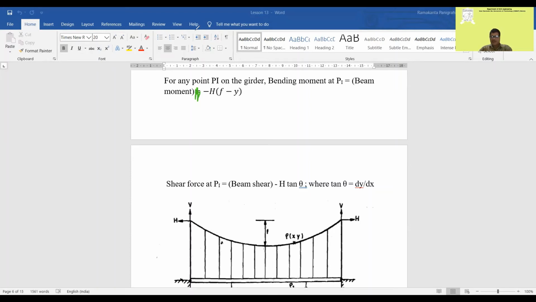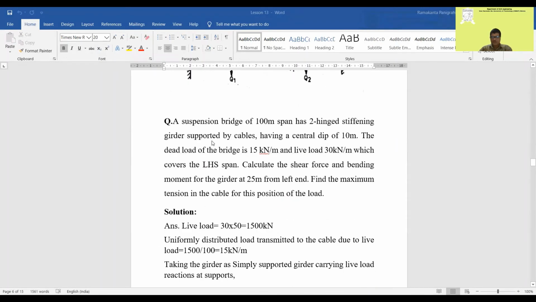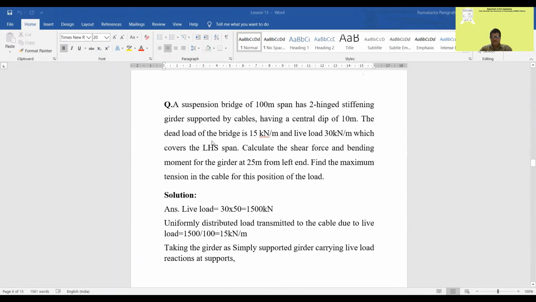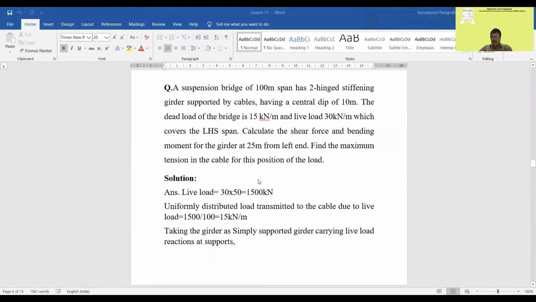So with this background, we'll start some problems. Let us go to the example. Now read the question first carefully. A suspension bridge of 100-meter span has a 2-hinged stiffening girder supported by a cable.